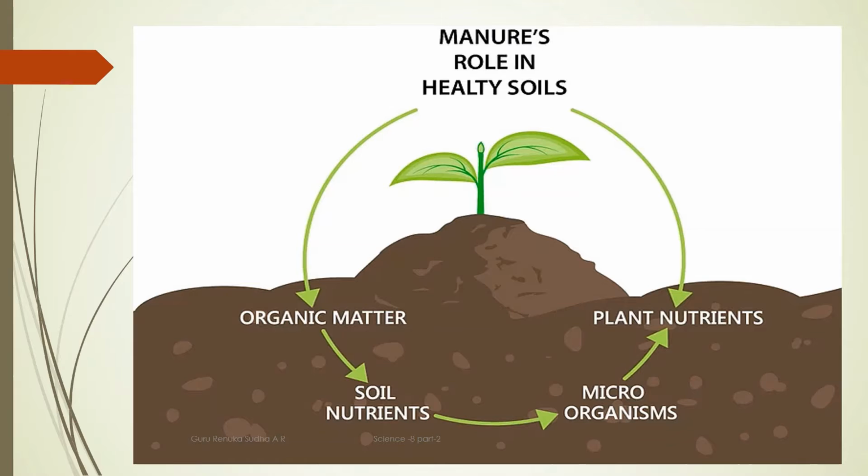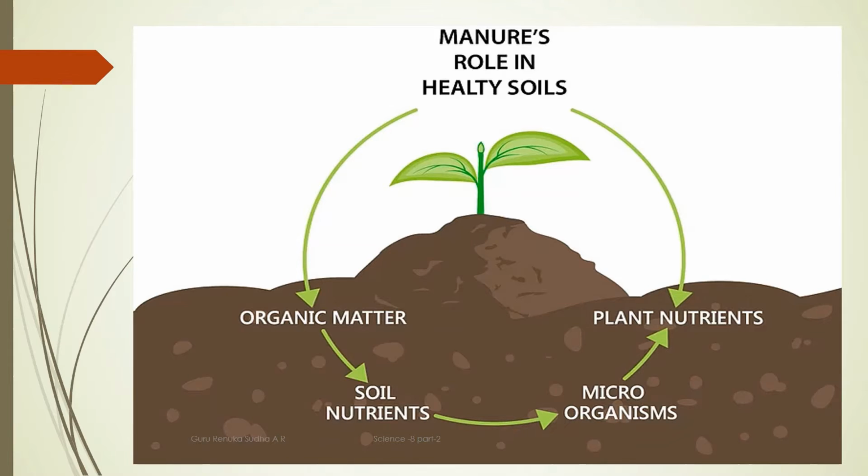This picture helps us to understand that when you add organic matter, that means decomposed plant and animal matter, to the soil, it gets mixed with the soil with the help of microbes which are present in the soil. Then that gets converted into soil with nutrients.